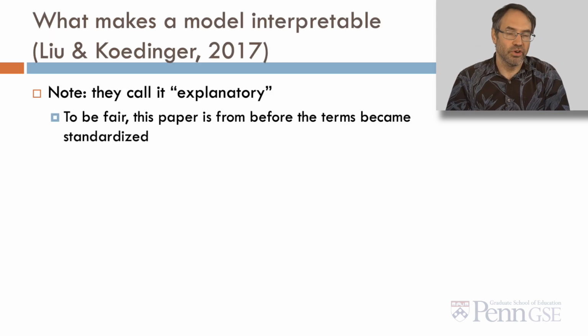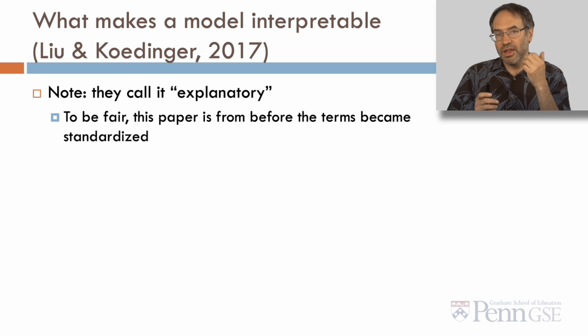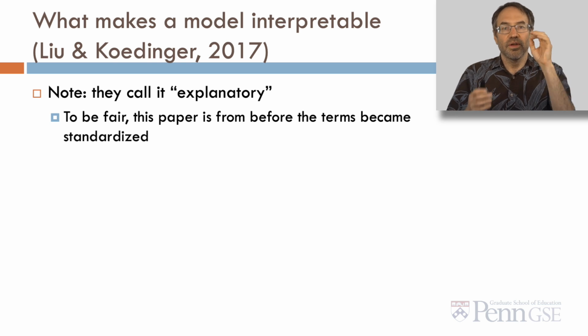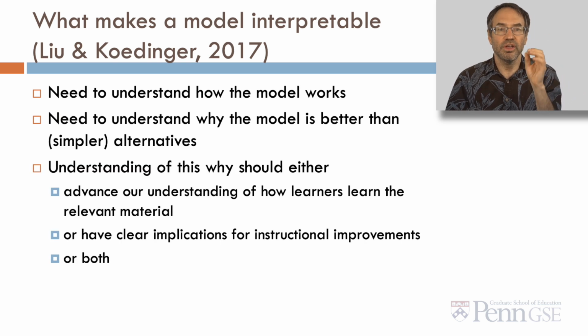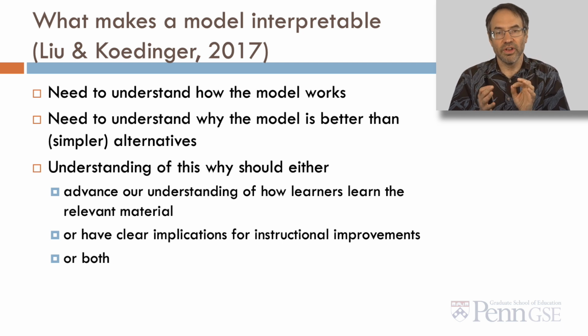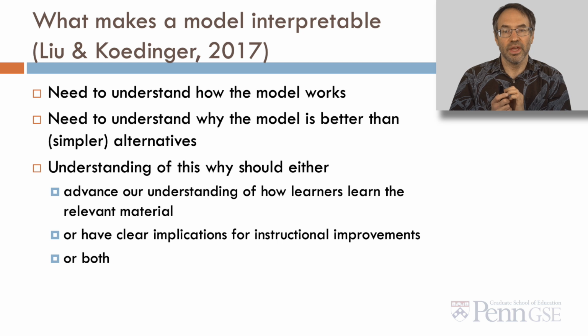Now what makes a model interpretable? Lewin Katinger, and note they call it explanatory, although to be fair, this paper is from before the terms became standardized. In order to have a model be interpretable, you need to be able to understand how the model works. You need to understand why the model is better than simpler alternatives, and understanding of this why should either advance our understanding of how learners learn the relevant material, or have clear implications for instructional improvement, or both.